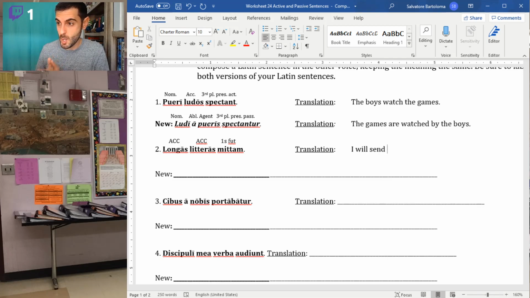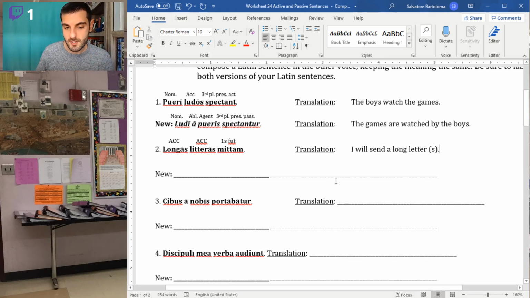Technically, it's a long letter. Even though it's in the plural, that word in the plural means a letter that you are sending somebody. Okay, I will send a long letter. I'll put the little s in parentheses because you could argue it either way. But a lot of times when you see that word in Latin, it's plural in Latin, but it actually means like a letter that you send to somebody. So I will send a long letter.